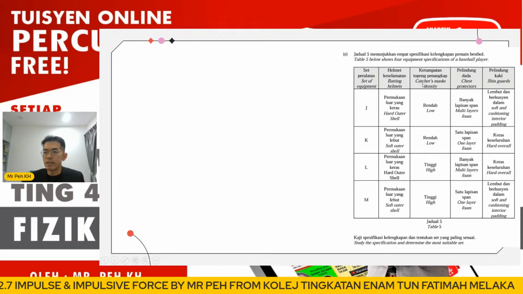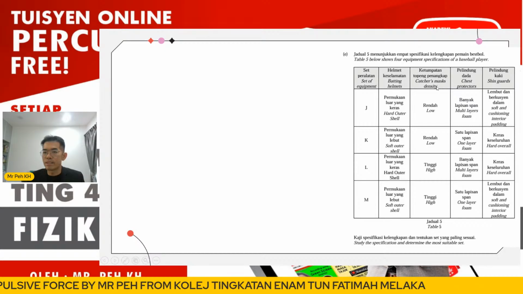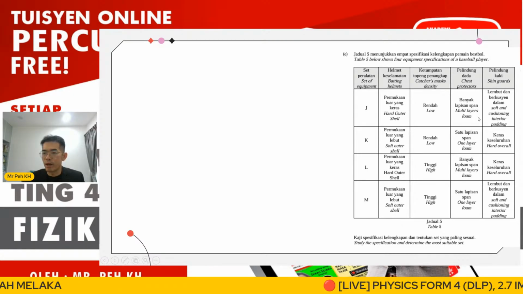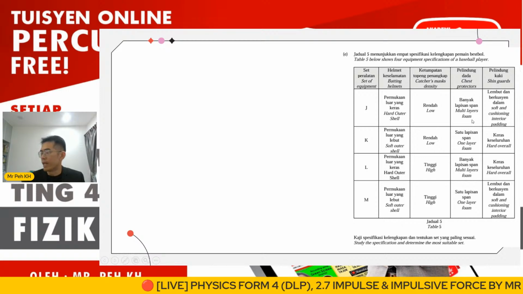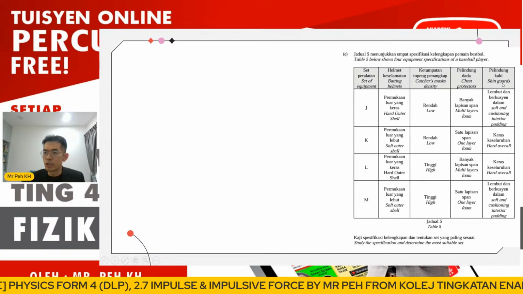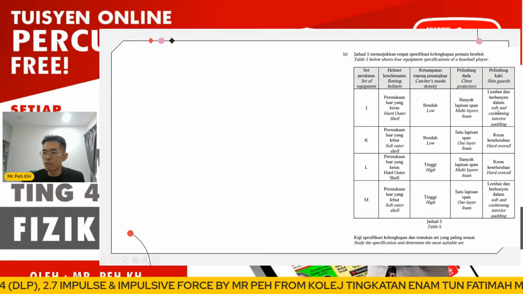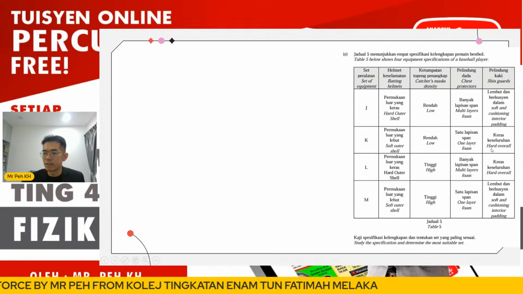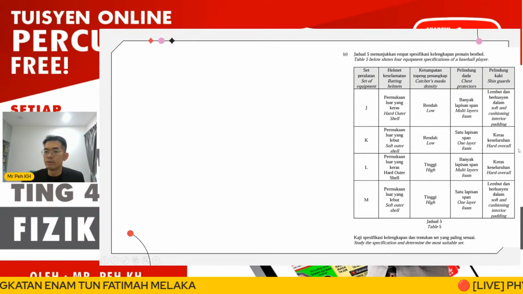Then second, the catcher's mask density. Do we need high or low? And then here, for the chest protection, we also have 2 options. One will be the multi-layer foam. Another one will be 1 layer foam only. Then the shin guard will have soft and cushioning interior padding or hard overall. Which one should be selected?